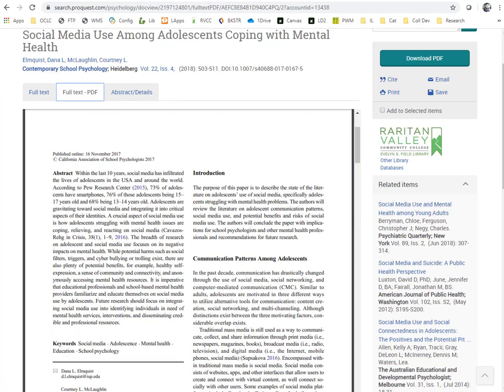Looking at this article, I notice two things that stand out as not being what I need. The first is this passage. A crucial aspect of social media use is how adolescents struggling with mental health issues are coping, relieving, and reacting on social media. The focus of this article is how teens who already have mental health issues use social media, not on how social media might cause those issues. I bet I can find something more closely related to my question.